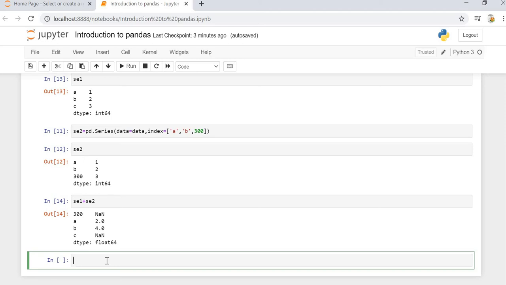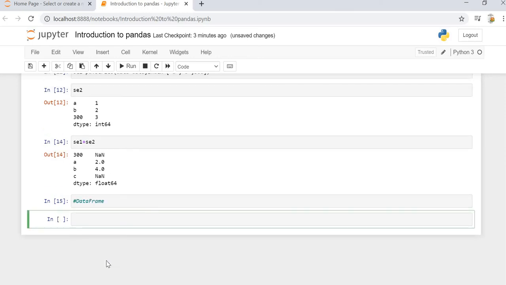Okay, now let's discuss one important topic, the most important topic in fact, the data frame. A data frame can be called a matrix with columns and indexes. Let's create a data frame to understand it.